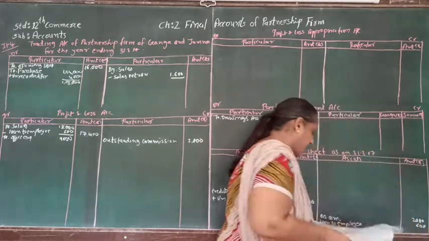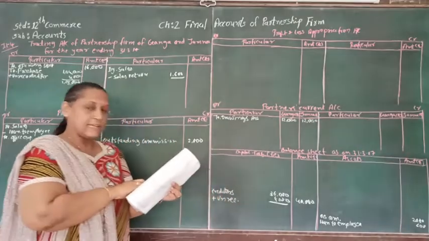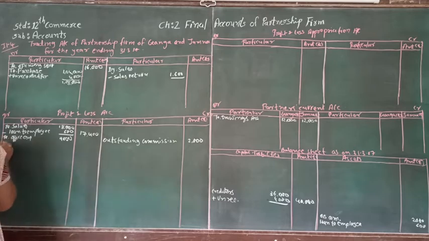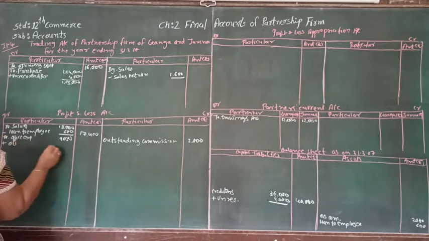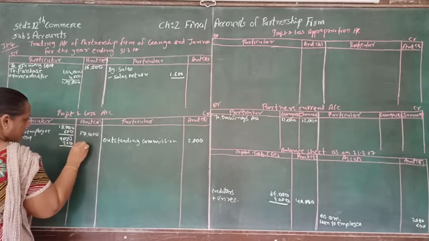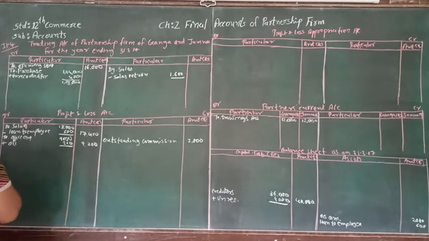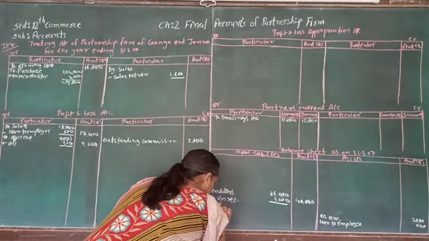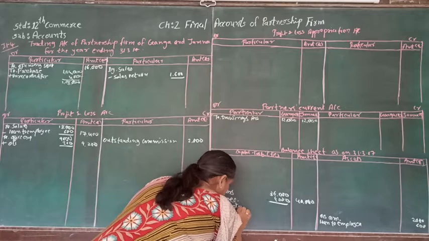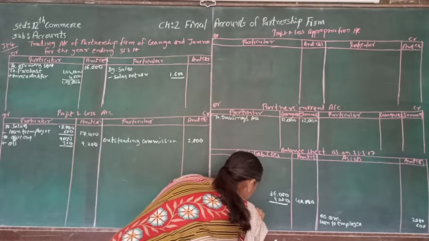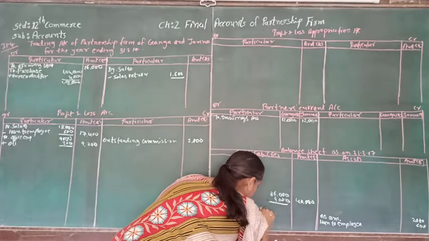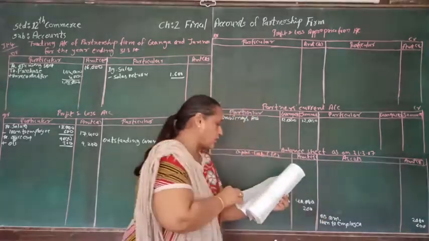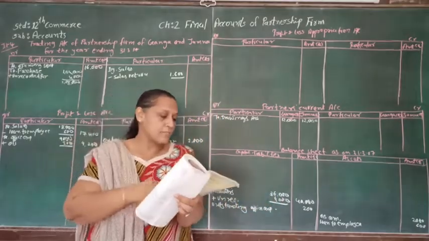and the same adjustment continues, telling us that outstanding office expense is 200. So outstanding office expense is supposed to be added to 9,000 plus 200, so it will be 9,200, and 200 is our liability, supposed to be written. Outstanding office expense, so that will be 200. So now we are finished with adjustment number 6.